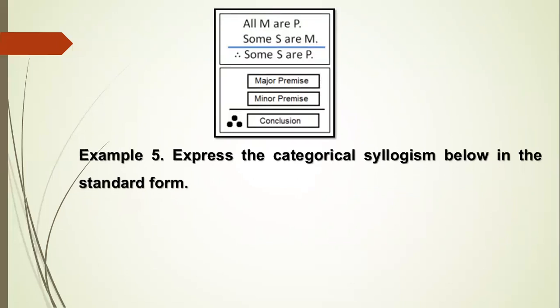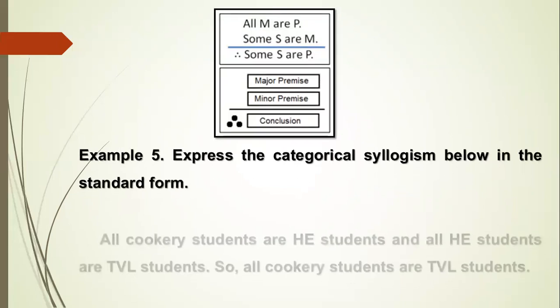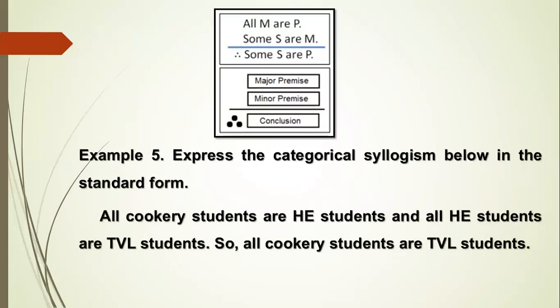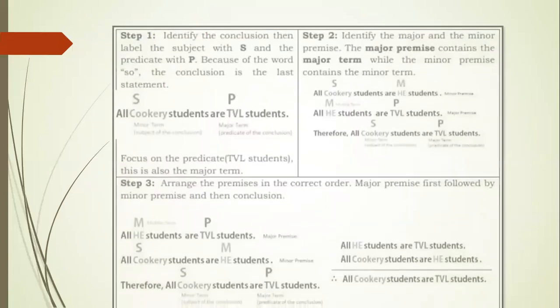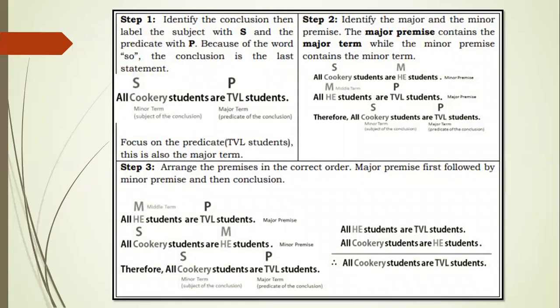Example 5. Express the categorical syllogism below in the standard form. All cookery students are HE students and all HE students are TVL students. So all cookery students are TVL students. Here's the solution. Step 1. Identify the conclusion, then label the subject with S and the predicate with P.